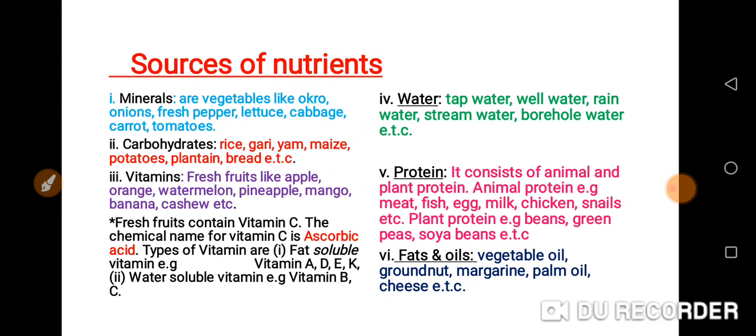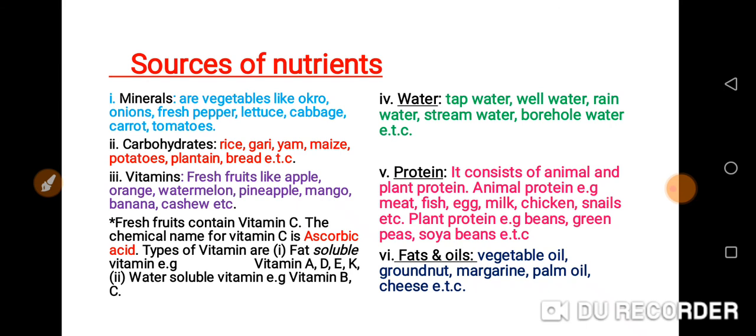Vitamins are from fresh fruits like apple, orange, watermelon, pineapple, mango, banana, cashew, etc. Fresh fruits contain vitamin C, and the chemical name for vitamin C is ascorbic acid.